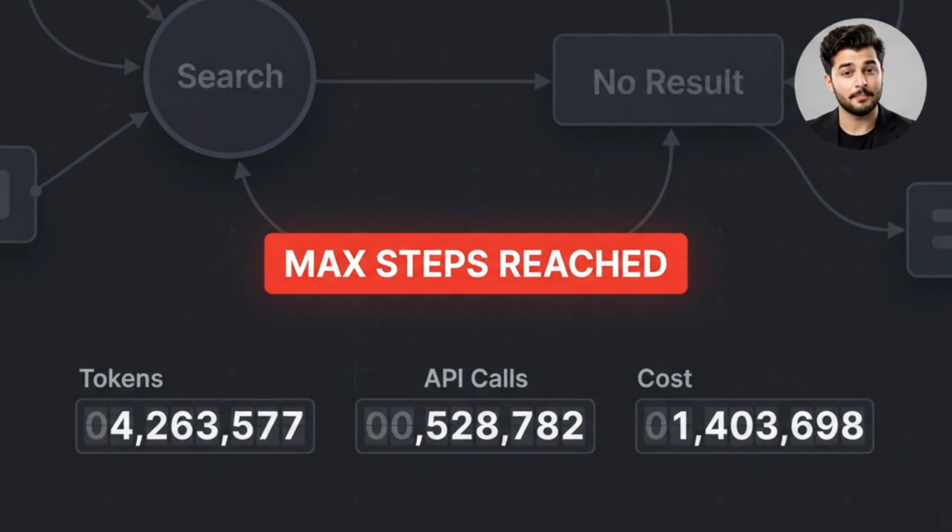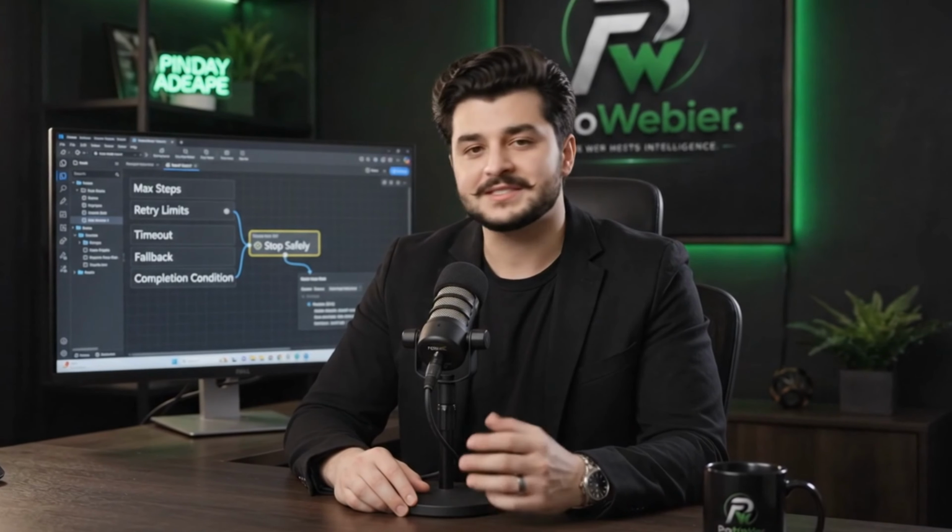Planning can fail too. An agent may select a bad sequence of actions, repeat the same step, or keep searching forever because nobody defined when the workflow should stop. The agent searches, gets no result, searches again, receives the same response, and repeats. Without limits, this loop wastes tokens, API calls, and money. Production workflows therefore need maximum step limits, retry limits, timeouts, fallback paths, and clear completion conditions so the agent always knows when to continue, recover, or safely stop.